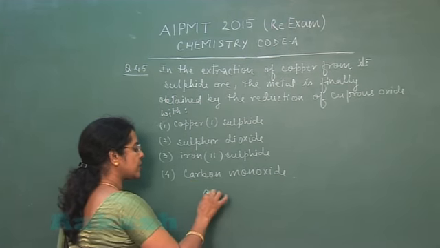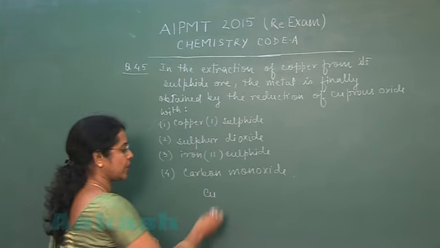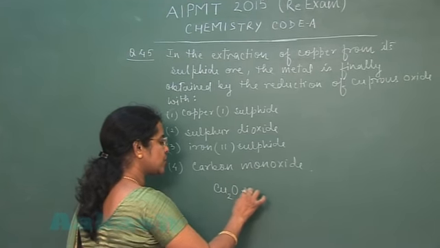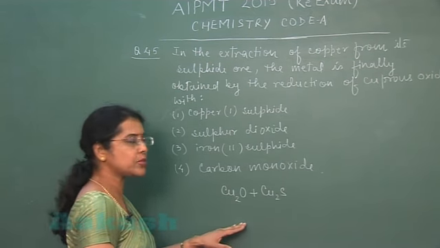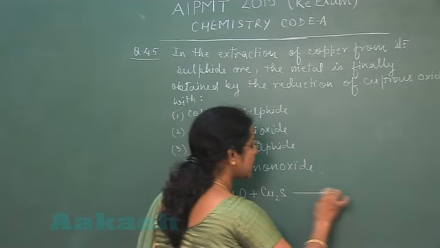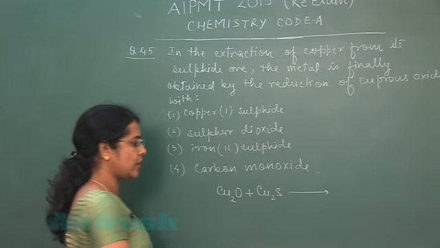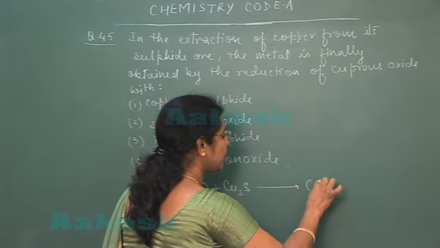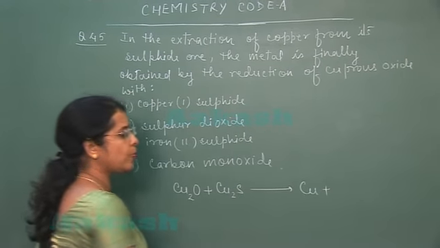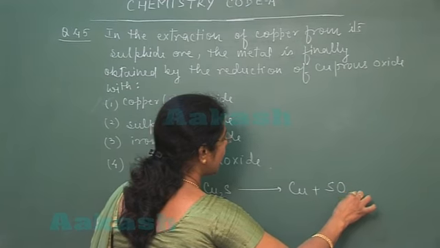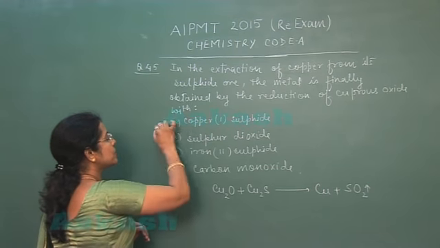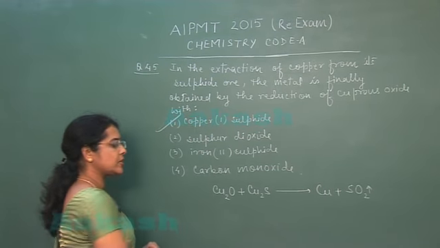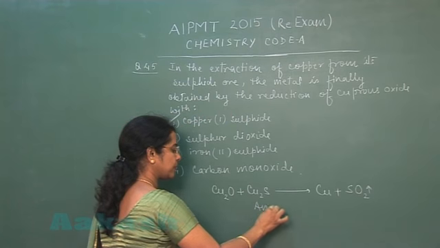As we have studied in the metallurgy of copper, cuprous oxide is reduced by its own compound, that is cuprous sulfide. So this is the case of self-reduction, and due to this reduction, product obtained is copper metal and sulfur dioxide gas is evolved. So according to the options given, the first one is the correct answer.